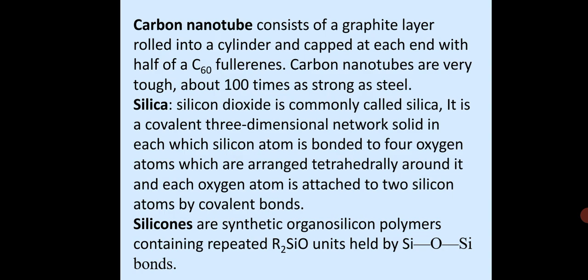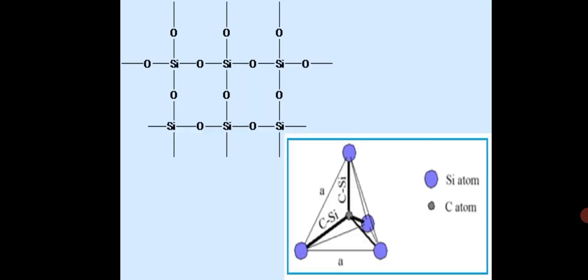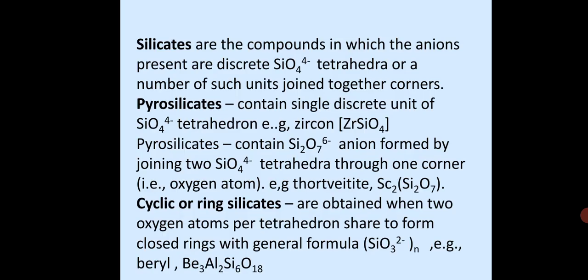So, silicones are, as I already said, organosilicon polymers. They are known as silicones. Got it? You can see it here, silicones are held together by Si-O-Si linkages, and this is the structure of silicon carbide. The silicon carbide structure I have shown you there. Got it? This is the tetrahedral structure. We can see a carbon atom is held together by 4 silicon atoms, a tetrahedral structure.